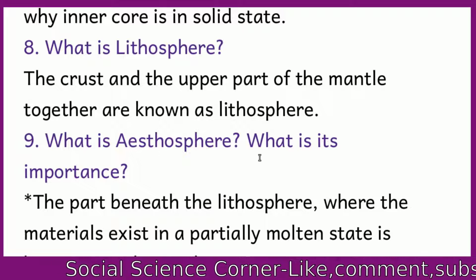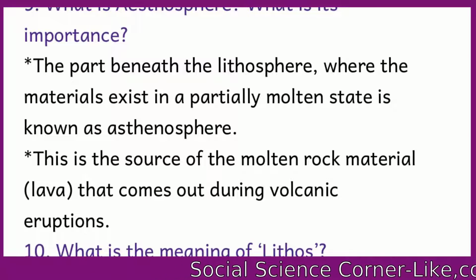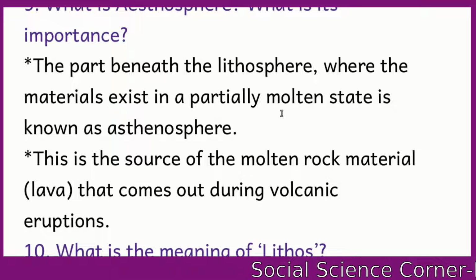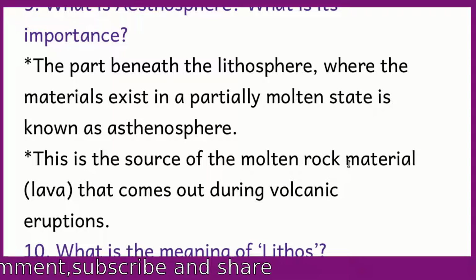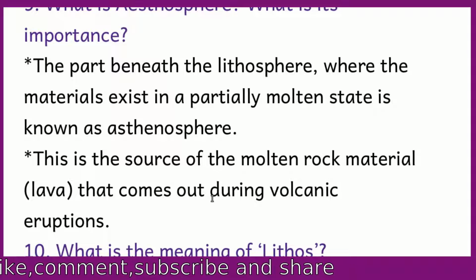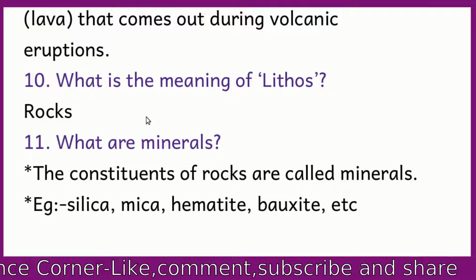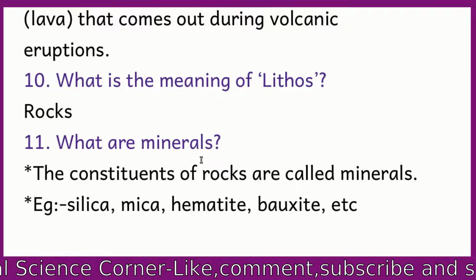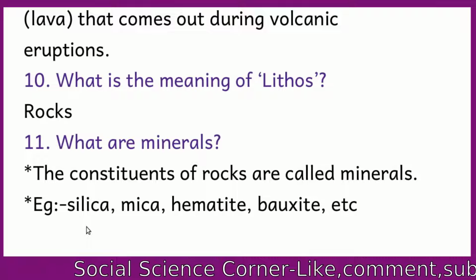What is asthenosphere? What is its importance? The part beneath the lithosphere, where the materials exist in a partially molten state, is known as asthenosphere. This is the source of the molten rock material, lava, that comes out during volcanic eruptions. What is the meaning of lithos? Rocks. What are minerals? The constituents of rocks are called minerals.